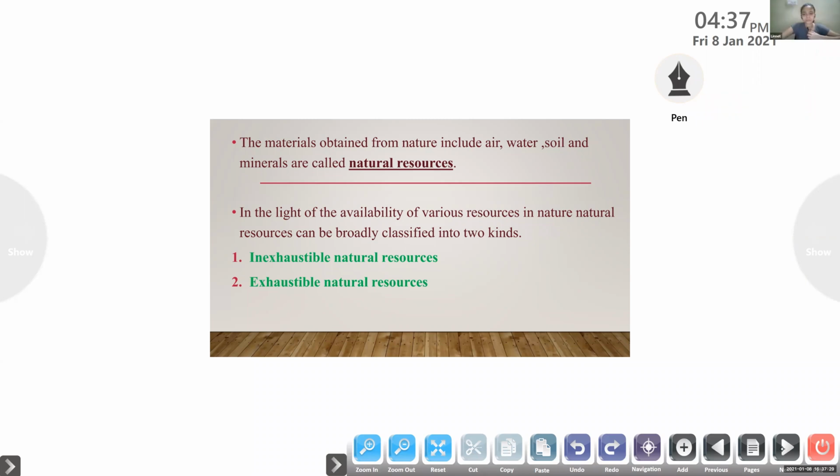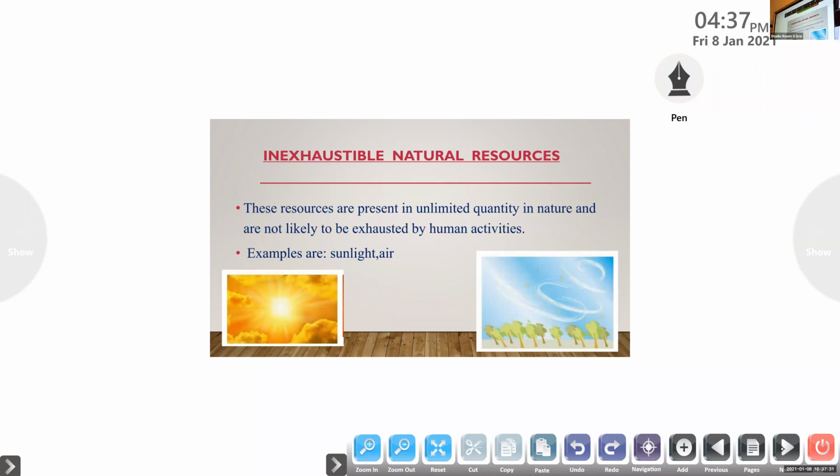Okay. Then inexhaustible natural resources. These resources are present in unlimited quantity in nature and are not likely to be exhausted by human activities.